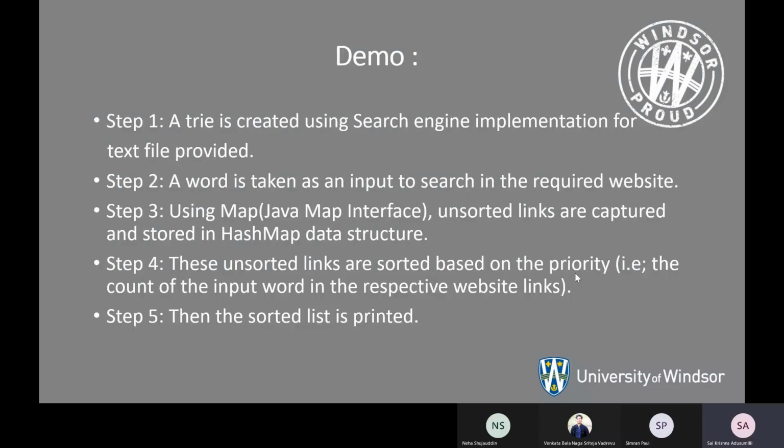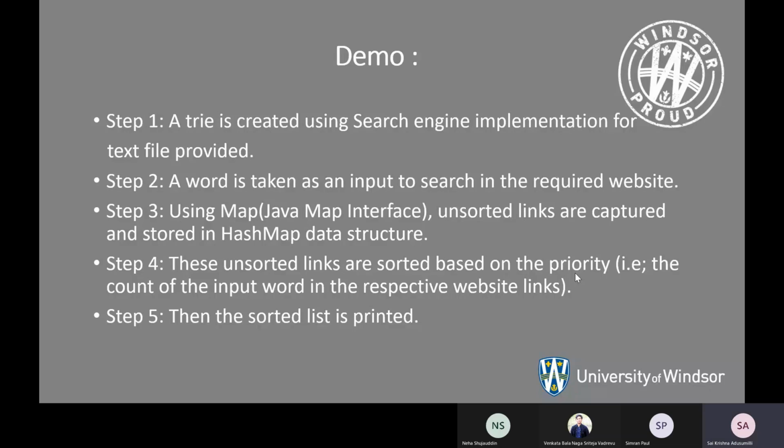Thank you, Neha. In this project, to implement the search engine, we are using the trie data structure for mapping words to references, that is, mapping words to the URLs. Here, a hash set is used to store the text information, and it is helpful for us to avoid duplicate values.